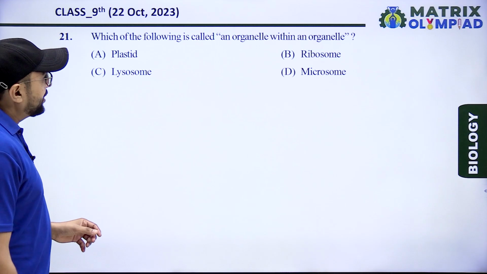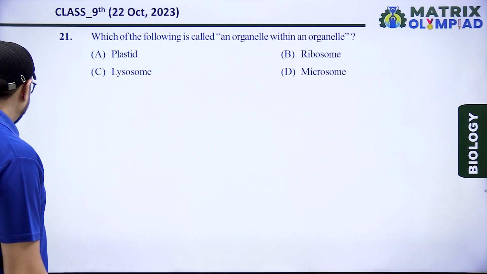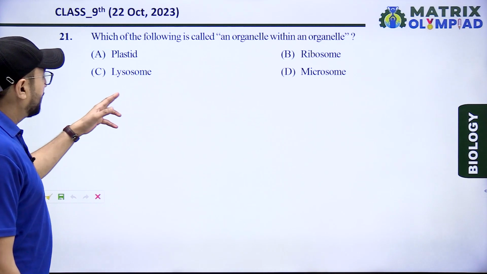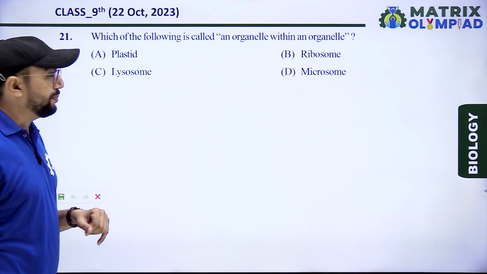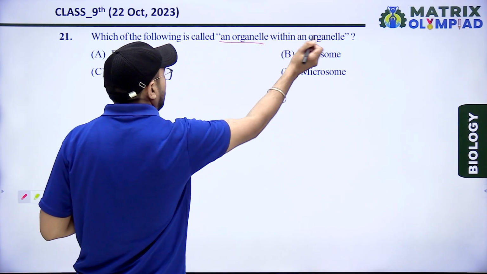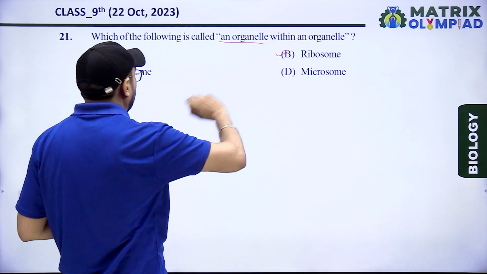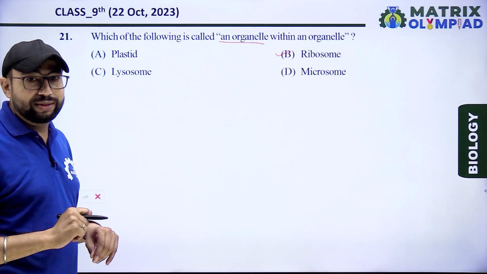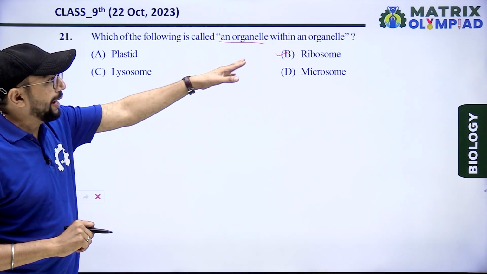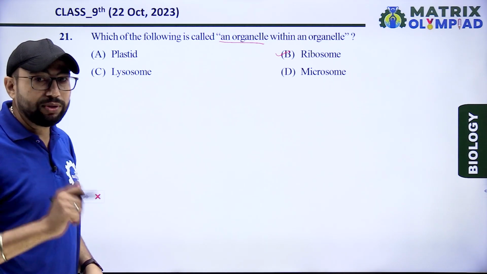Which of the following is called an organelle within an organelle? Option first, plastid. Option second, ribosome. Third, lysosome. And next, microsome. So, according to the question, an organelle within an organelle is ribosome, because ribosome is present in mitochondria and in chloroplast. So, ribosome is an organelle present within another organelle. So, the right option is ribosome.